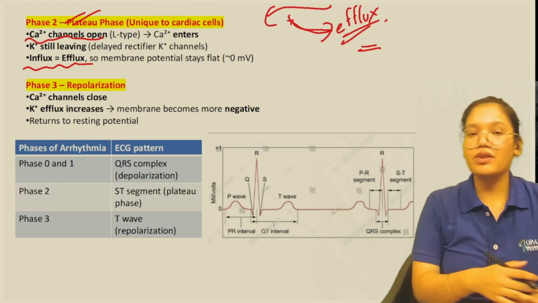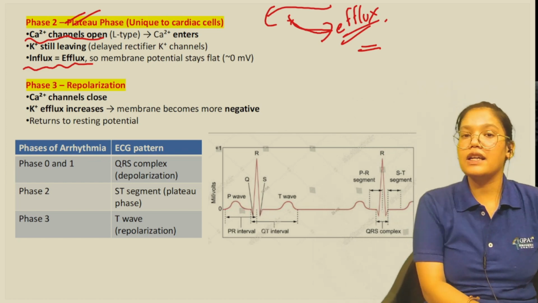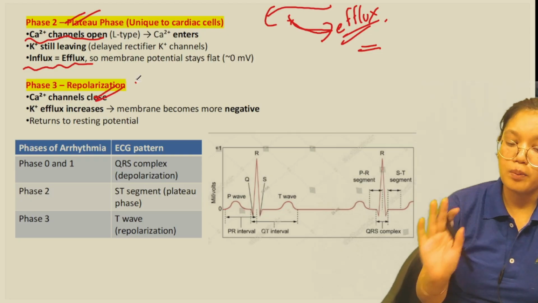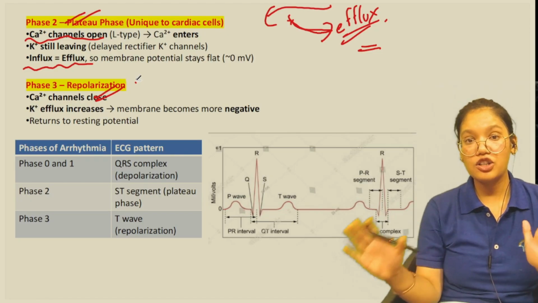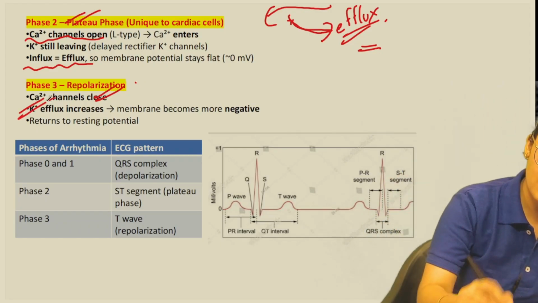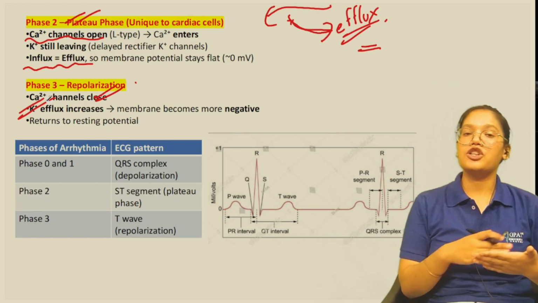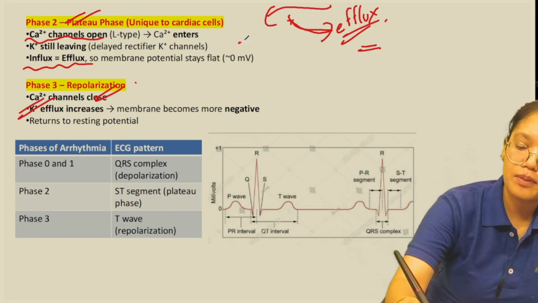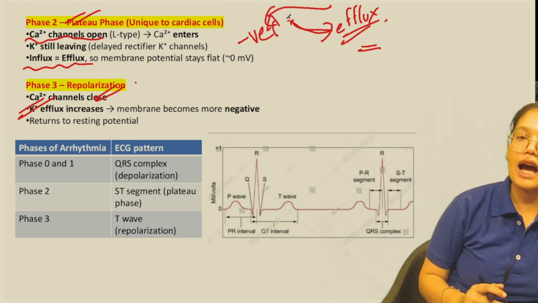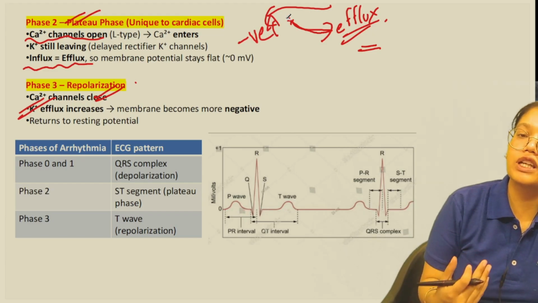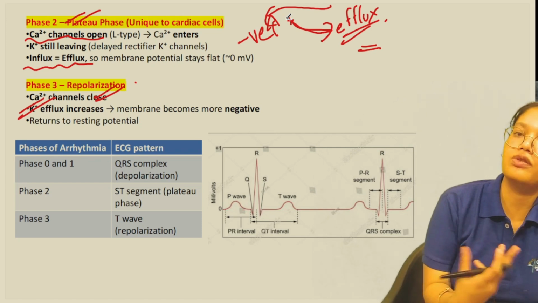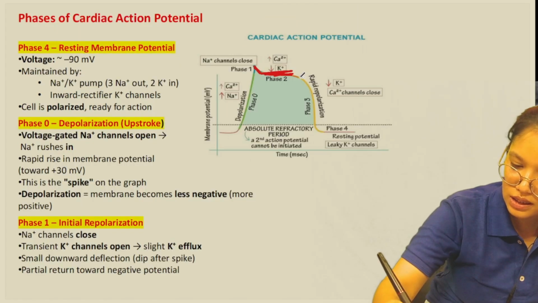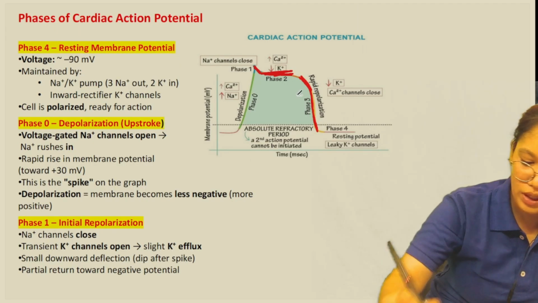Now the last phase we have here is phase 3. Phase 3 is the repolarization state. In this, the calcium channel closes and the potassium efflux increases. The potassium channels are still open and the efflux is increased. As the potassium is moving out faster, the negative charge inside the membrane increases, and due to that we get a repolarization state. So that's why phase 3 is called repolarization. So here phase 3 is the repolarization.